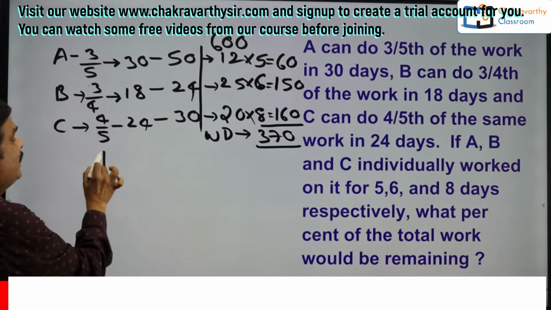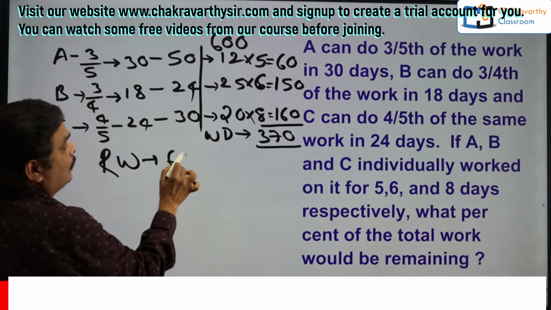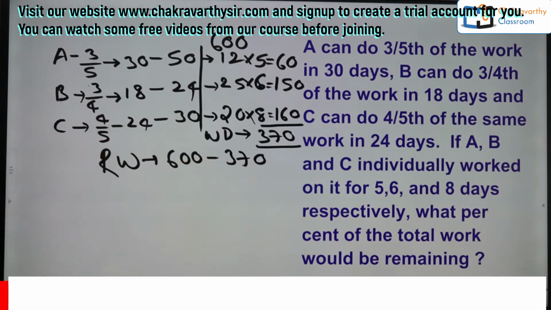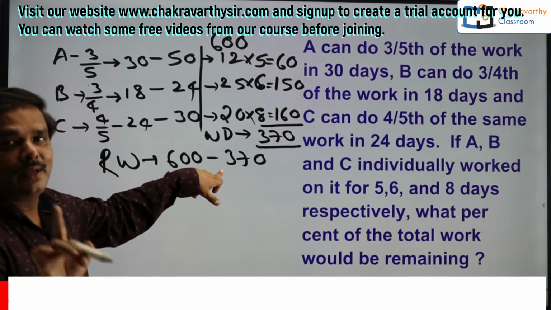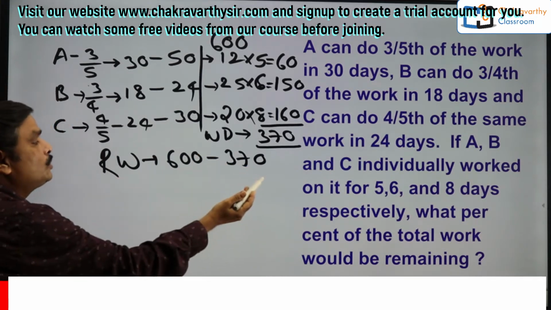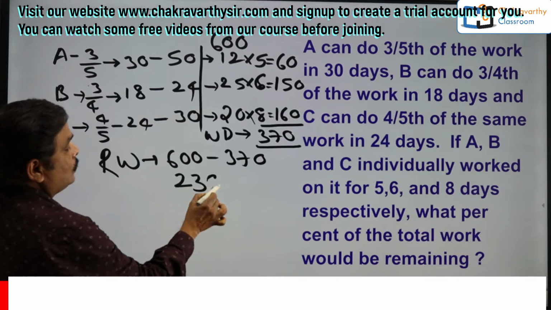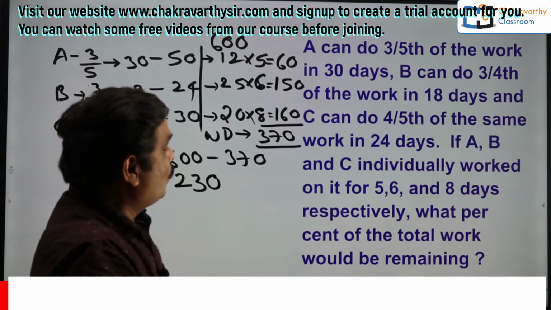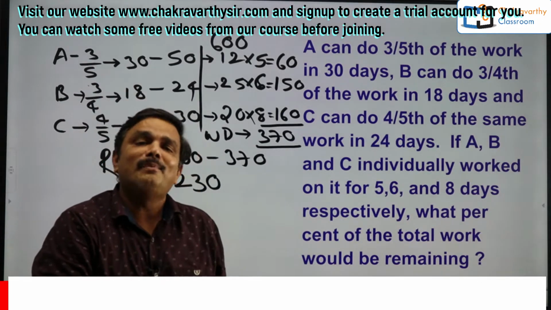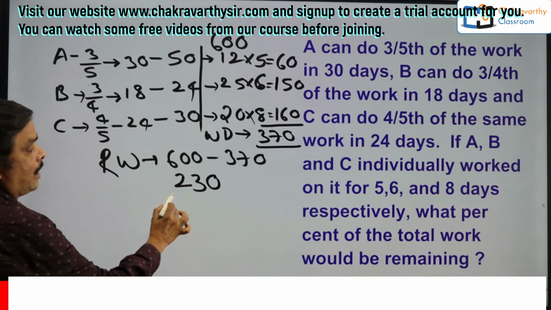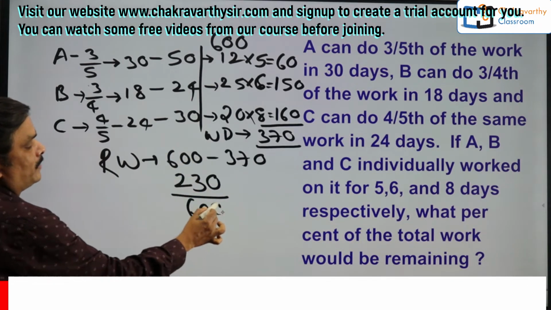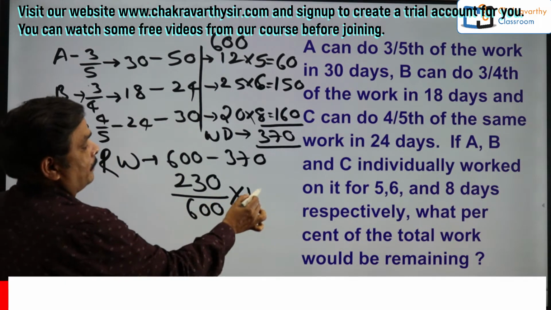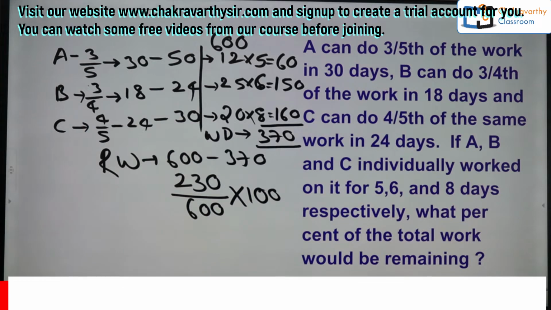Okay, then what is the remaining work here? Remaining work is obviously total work 600 minus 370. 600 minus 300 you do first, so that is 300 minus 70, 230. Now remaining work is 230. Now the question is they are asking in terms of percentage, what percent of the total work would be remaining. Now remaining work is 230 out of total 600, as simple as this one. I have to show it in terms of percentage, the basic rule is multiply by 100. Okay, now you can get the answer here.